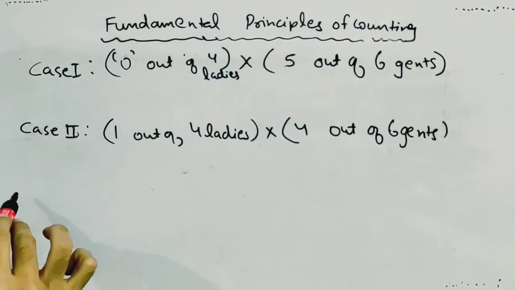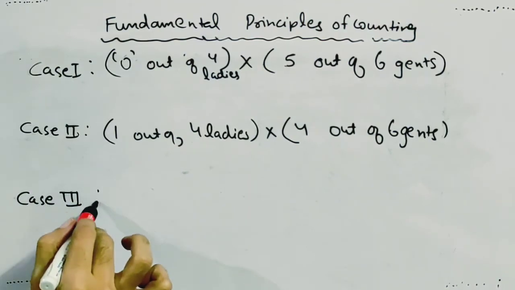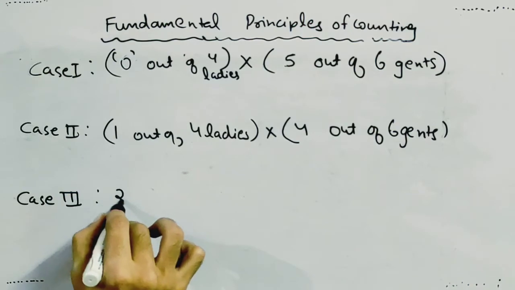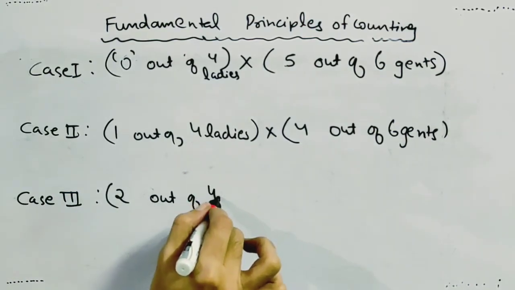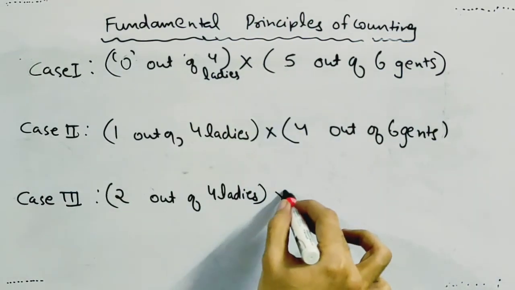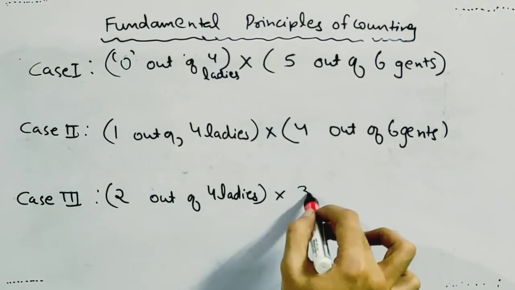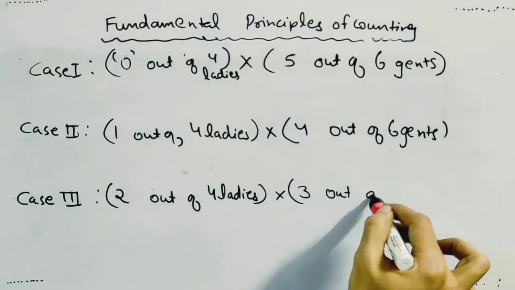Case 3, we are selecting 2 ladies out of 4 and 3 gents out of 6 gents available.